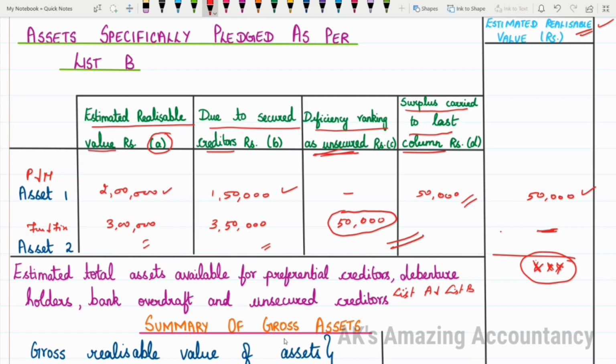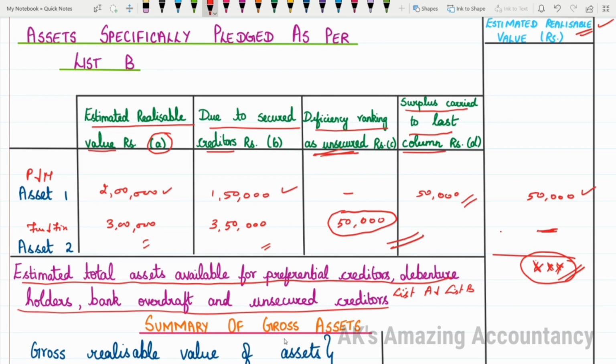Like that, you will be making payment to the various parties one after the other with the help of this amount. So how will you call this amount? This amount is called estimated total assets available for preferential creditors, debenture holders, then bank overdraft and unsecured creditors.